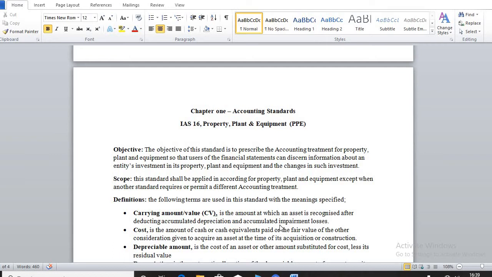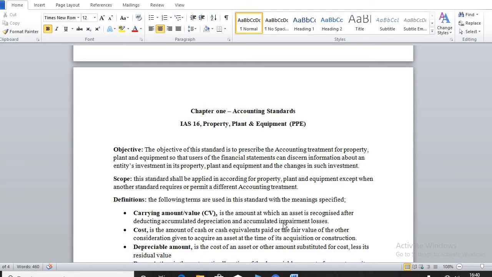In accounting for investment in PPE, which is property, plant and equipment, the standard meant for that is IAS 16. When you say IAS, we are talking about International Accounting Standard, issued by the International Accounting Standards Board.